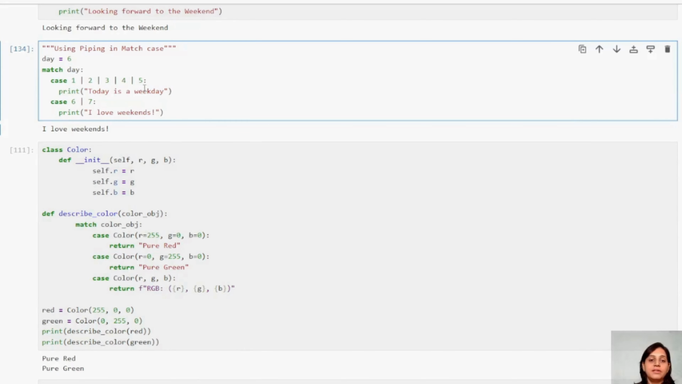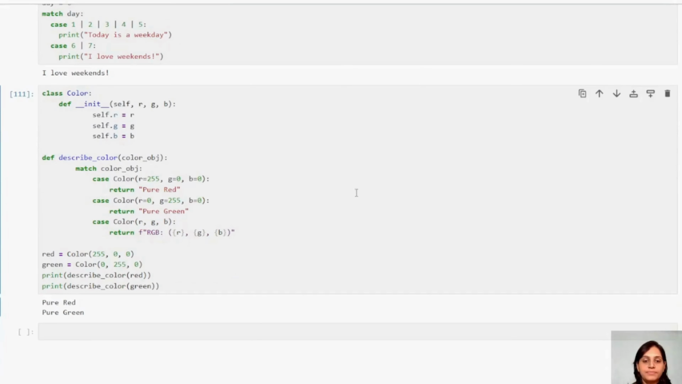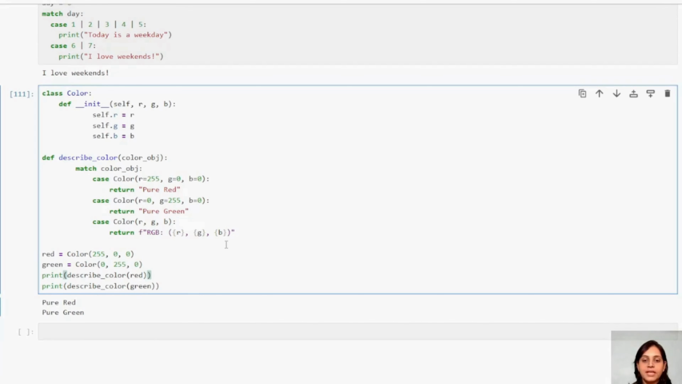These are the syntaxes. If you practice more over a period of time, you should be able to achieve this, right? Now let us take another example. Guys, this is again an object case, right?